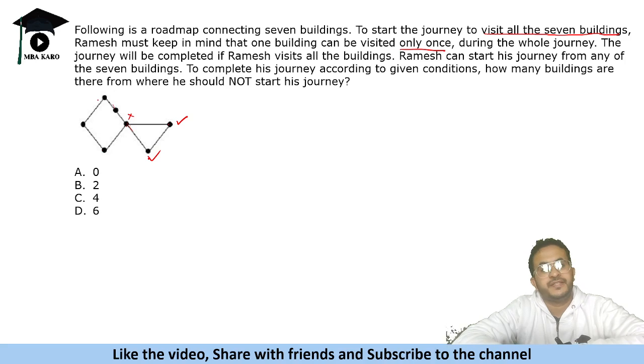And then if we see this point, he can go like this, like this, like this. He cannot come to this point. If he goes to this point, he cannot. He will revisit this point again. So this is not possible.